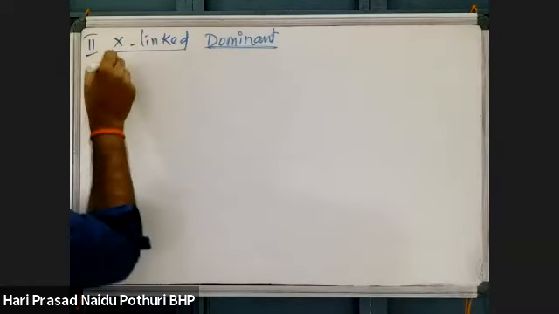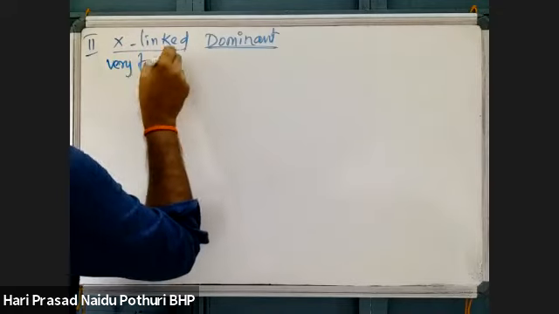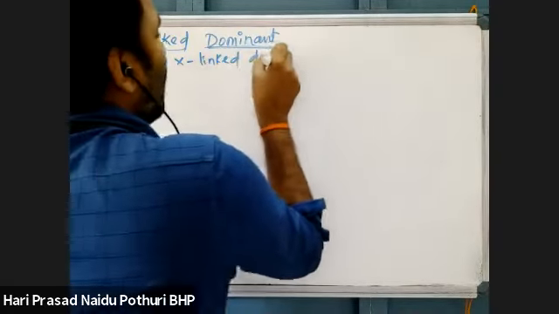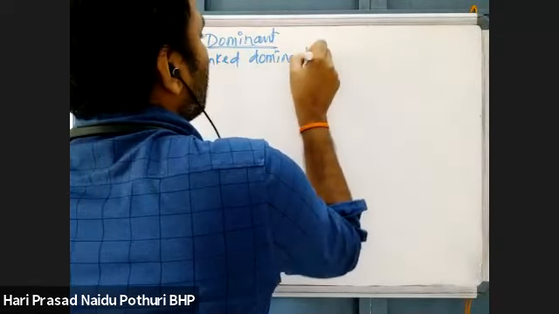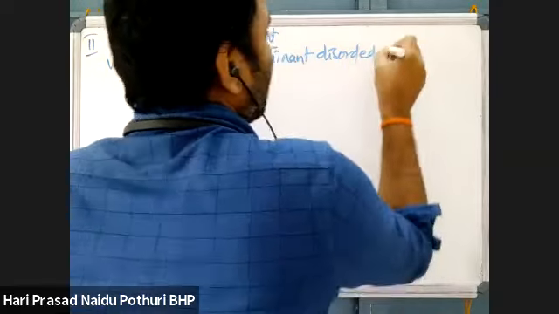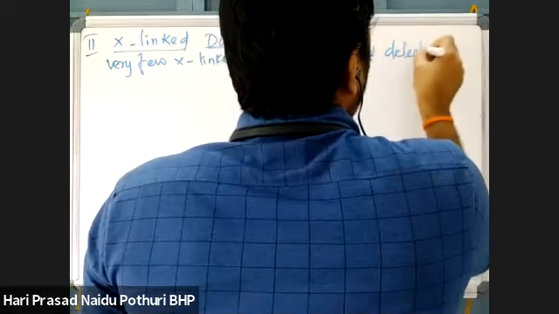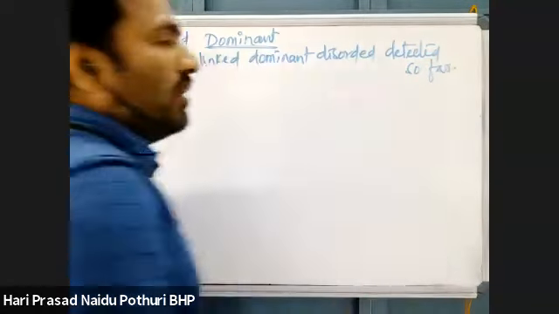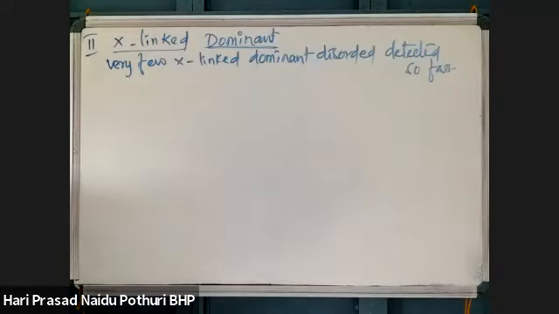Only very few X-linked dominant disorders have been detected or identified so far. Among these, the best examples: